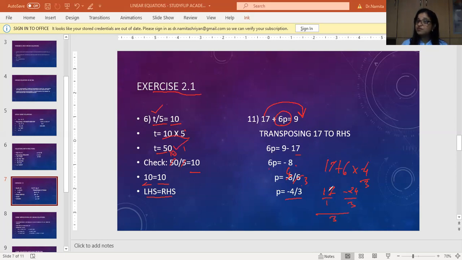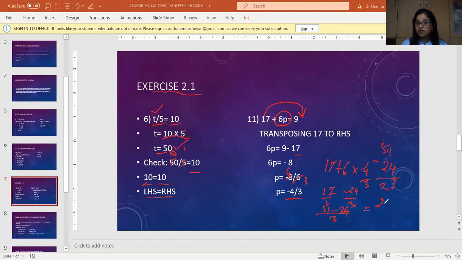Okay, so it is going to be 17 into 3, which is 51, minus 24, right? So 51 minus 24 is 27.